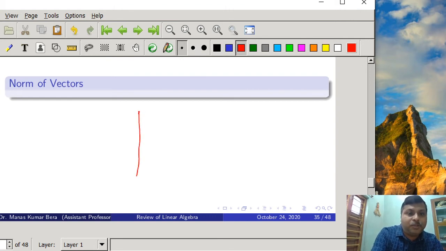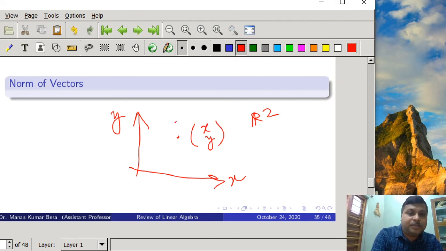Suppose we are in R2, so definitely we have x and y coordinates. Any point we take here is represented by coordinates x and y. Suppose this is a vector P we have taken. Now if we want to measure the distance of this point P from the origin, how can we do that? We can do it in this way.